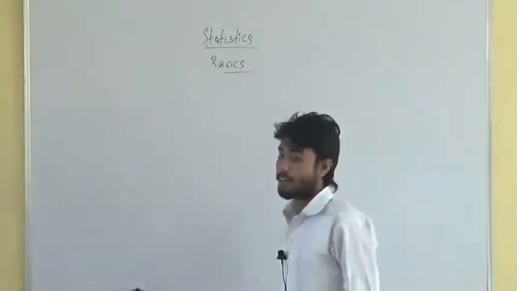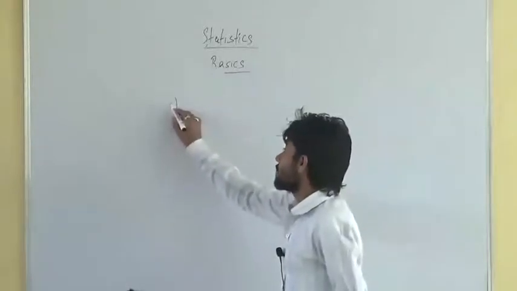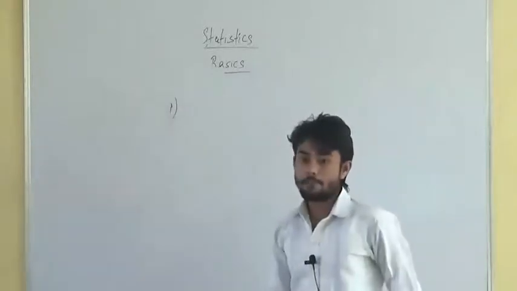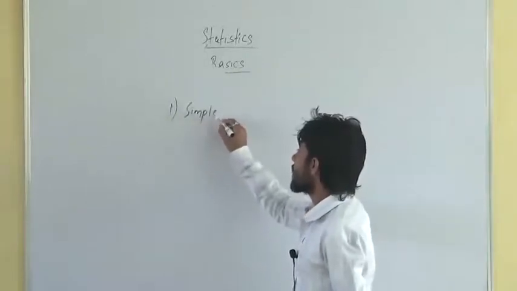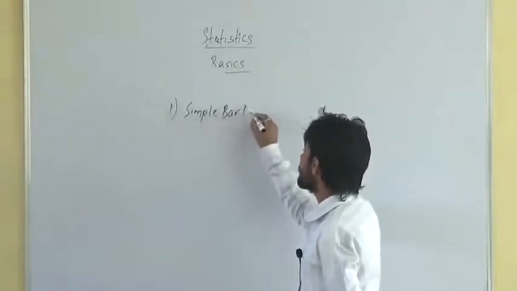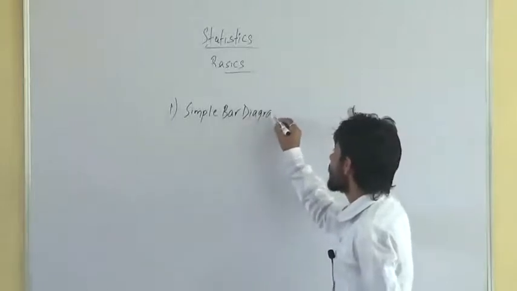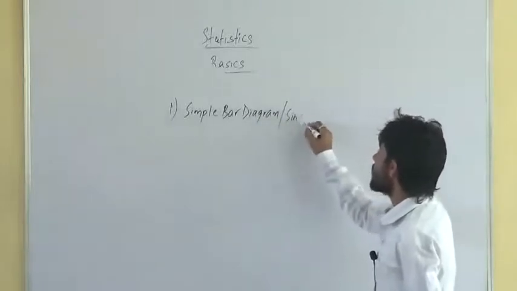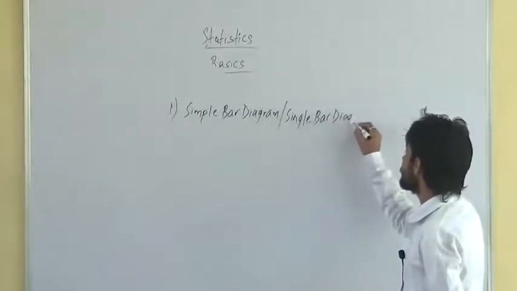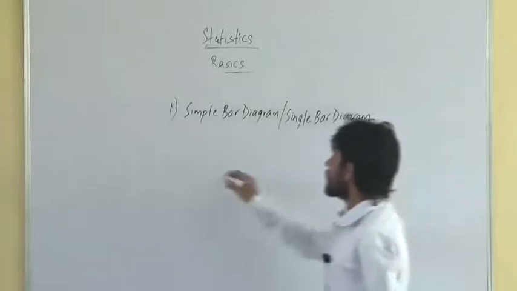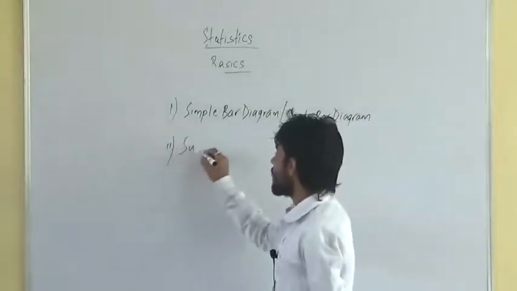What is a bar diagram? There are different types of bar diagram, like simple bar diagram, which is also called single bar diagram. Next one, subdivided bar diagram.